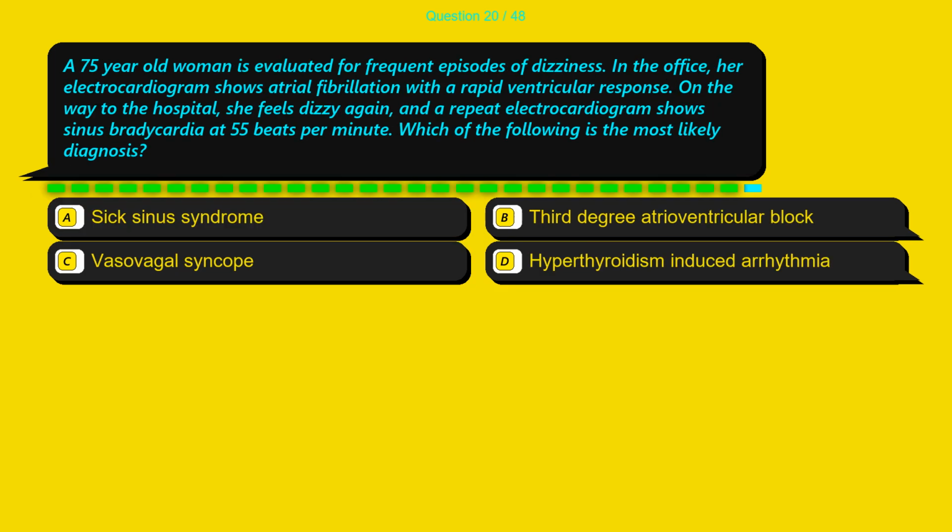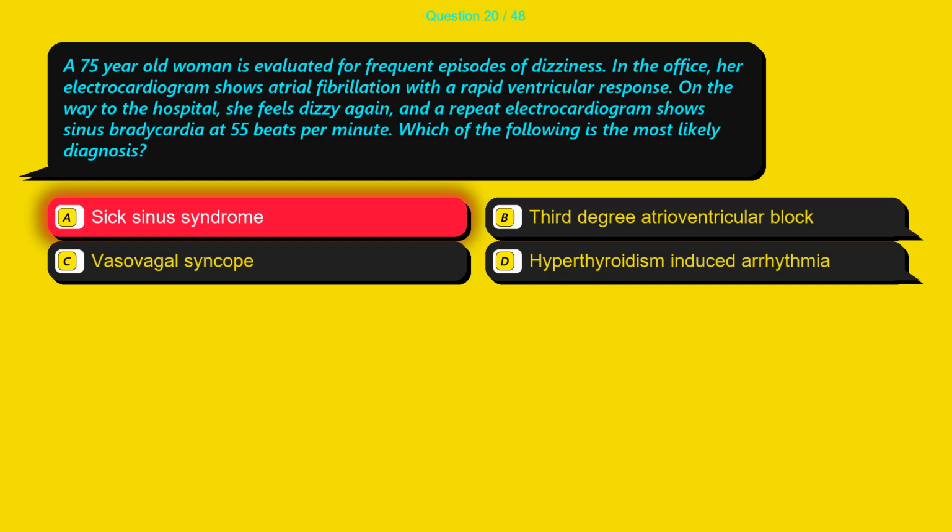Question 20. A 75-year-old woman is evaluated for frequent episodes of dizziness. In the office, her electrocardiogram shows atrial fibrillation with a rapid ventricular response. On the way to the hospital, she feels dizzy again, and a repeat electrocardiogram shows sinus bradycardia at 55 beats per minute. Which of the following is the most likely diagnosis? Option A, sick sinus syndrome. Option B, third-degree atrioventricular block. Option C, vasovagal syncope. Option D, hyperthyroidism-induced arrhythmia.